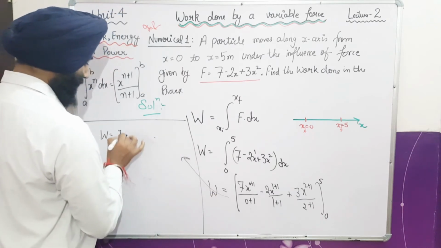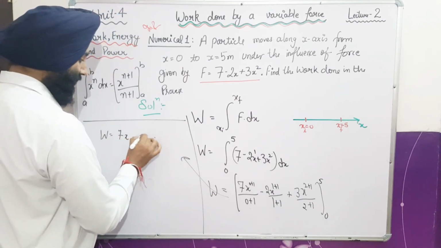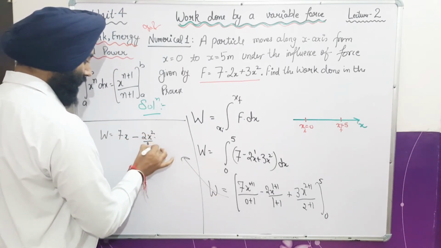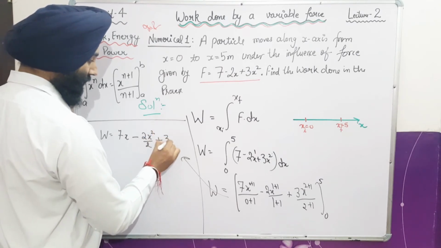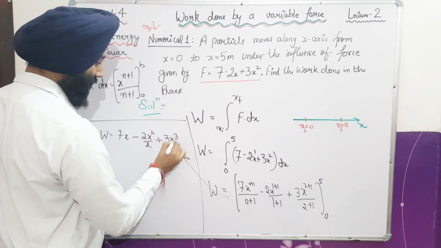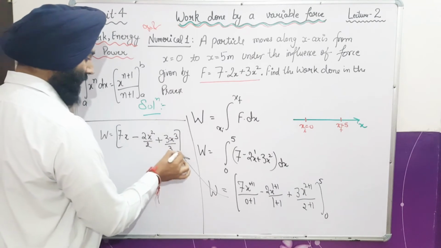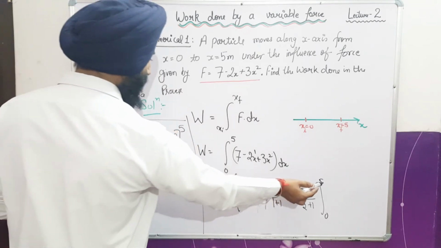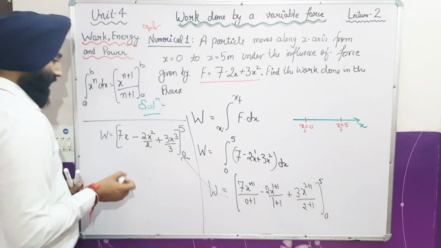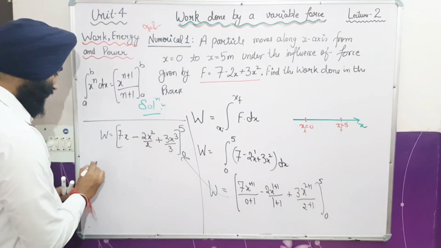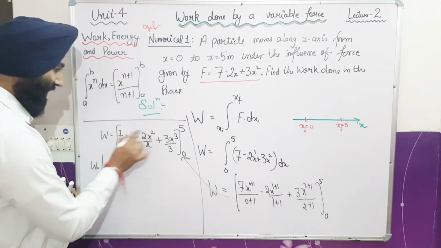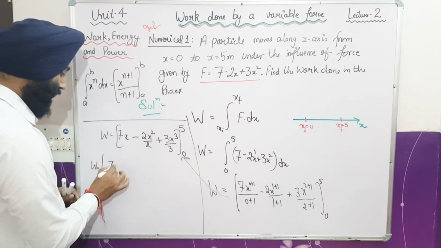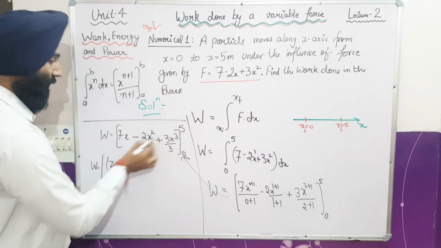So 7x upon 1 minus 2x square upon 2 plus 3x cube upon 3, from limit 0 to 5. Upper limit minus lower limit. Fine. So the limit is from 0 to 5. Now I have to put upper limit minus lower limit here. First I will put the upper limit. On the place of x I will put 5.